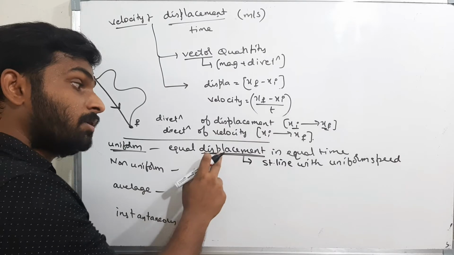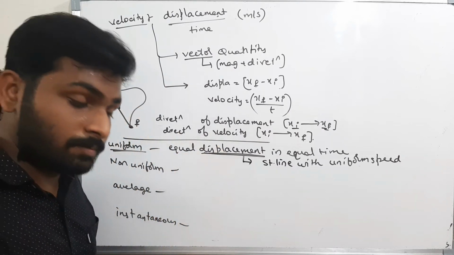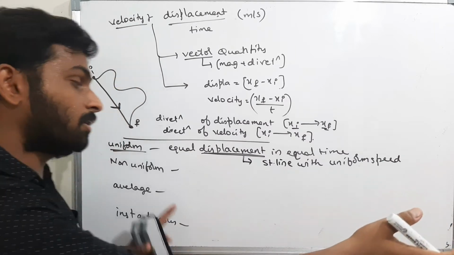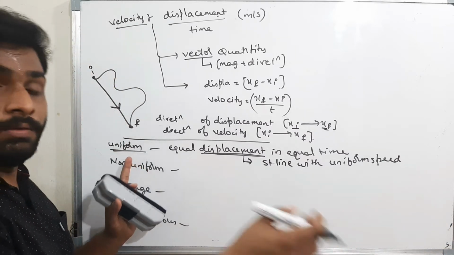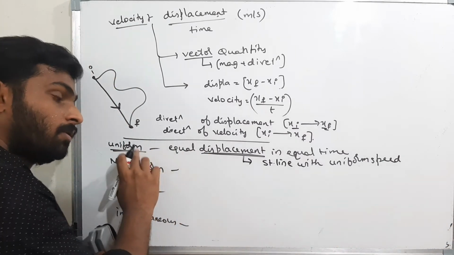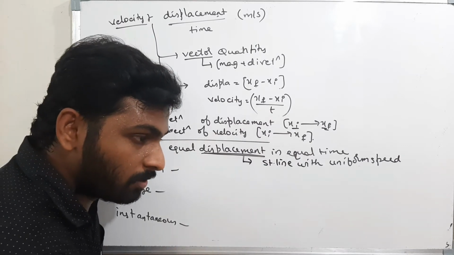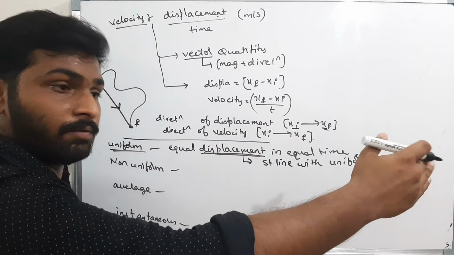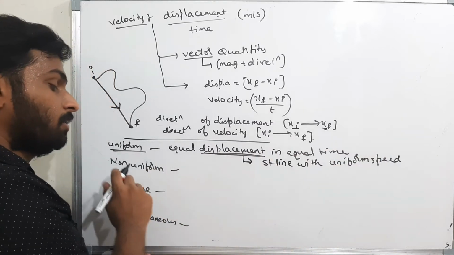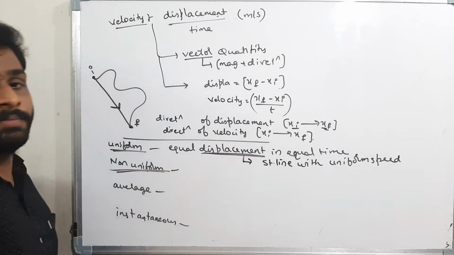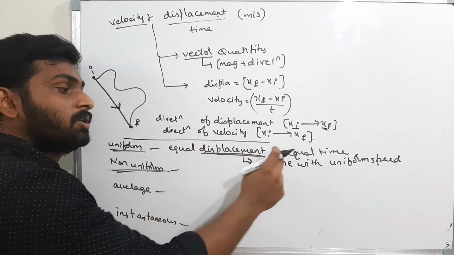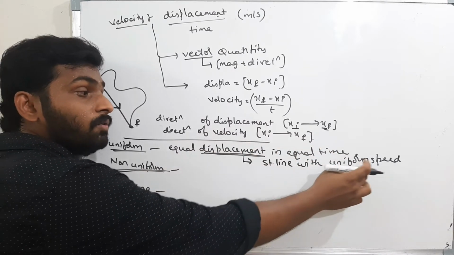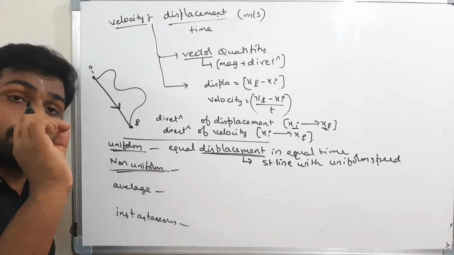But the displacement will depend on direction. That means when the speed is the same but the directions are changing, then it is not a uniform velocity. Therefore, what do I have to do? For uniform velocity, the body has to move with the same uniform speed and that too in a straight line. If the direction is changing, then it will become a non-uniform velocity. Therefore, equal displacement in equal time. That means the body has to move in a straight line with uniform speed. Then I will say it is a uniform velocity.